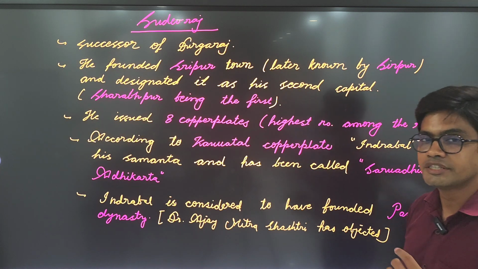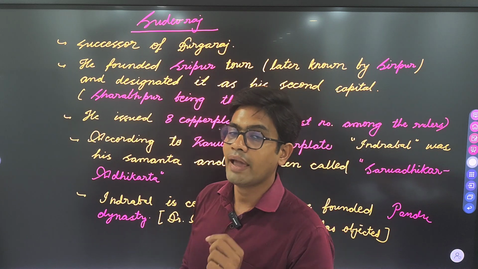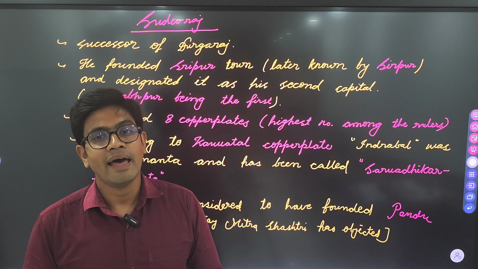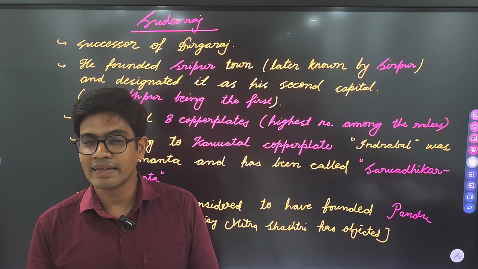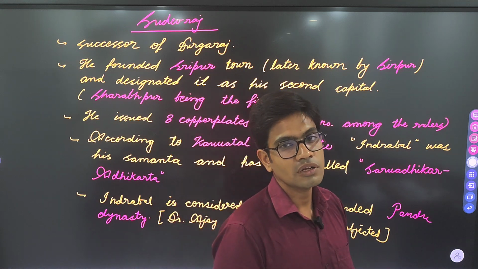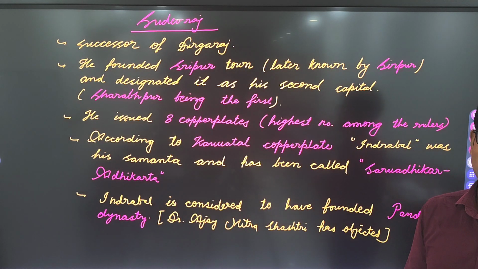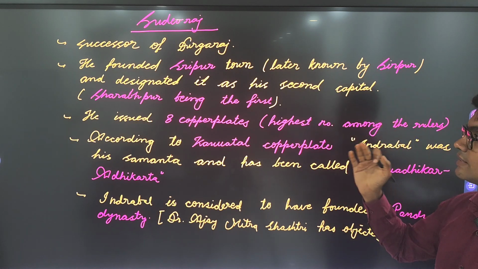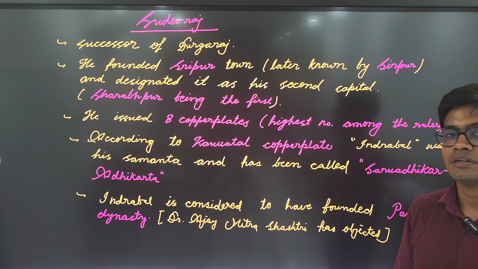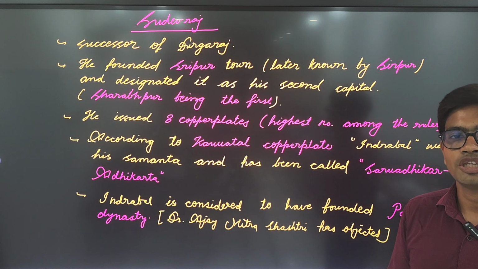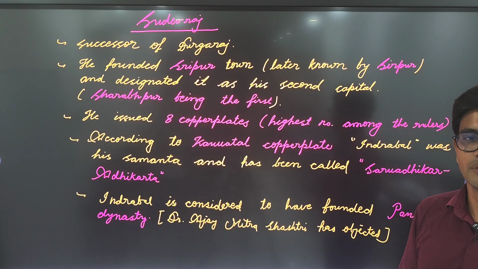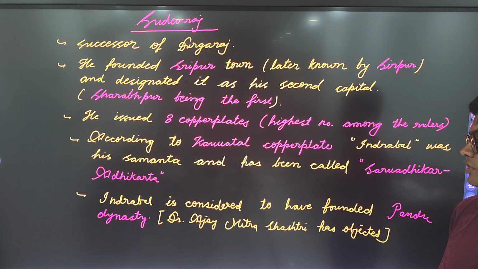This Sripur later came to be known as Sirpur, and he designated Sirpur as his second capital. And when he designated it as his second capital, Sharabhpur continued to enjoy the status of the chief capital.